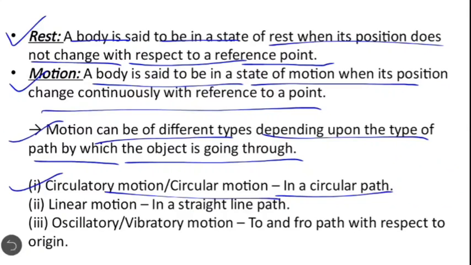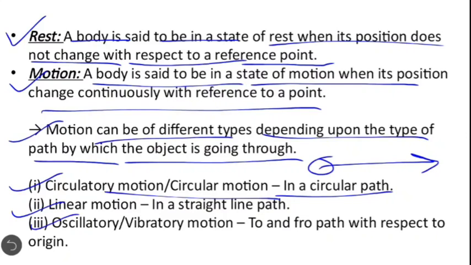Second type of motion is linear motion. When an object moves on a straight line, then it is said to be in linear motion. Like a car going on a straight road, or an athlete running in a 100-meter race, then the athlete is said to possess linear motion.